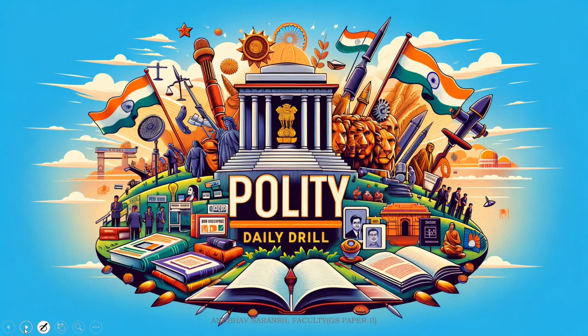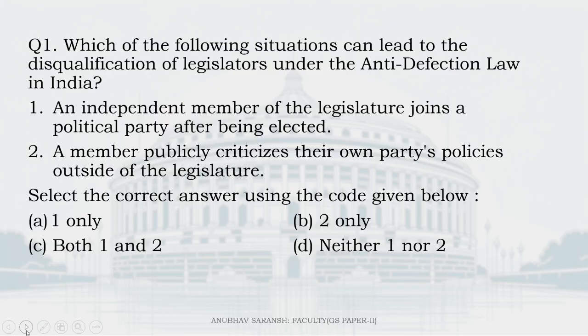Let's begin. First question. Which of the following situations can lead to the disqualification of legislators under the anti-defection law, that is Schedule 10 in India? First one, an independent member of the legislature joins a political party after being elected. So we know that this fellow who has joined a party after becoming a member of the house will get disqualified under anti-defection law.